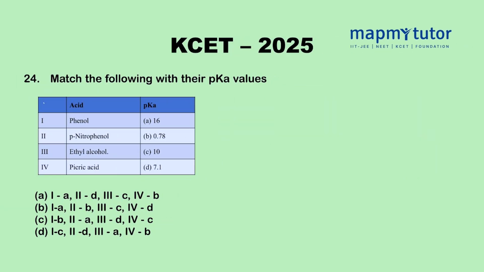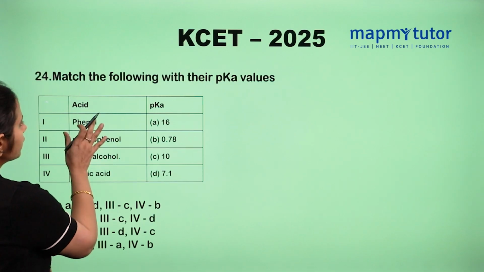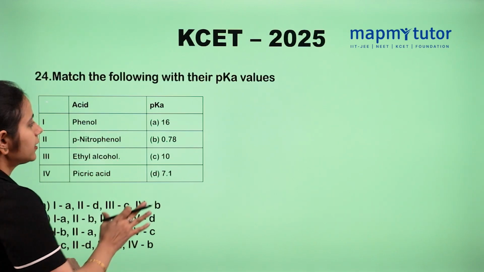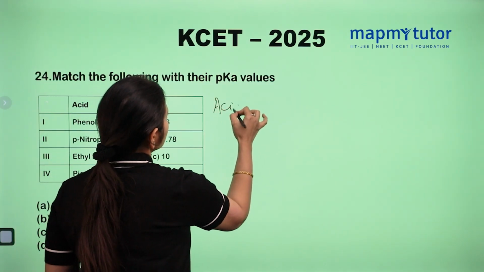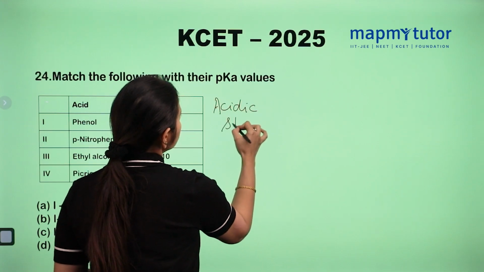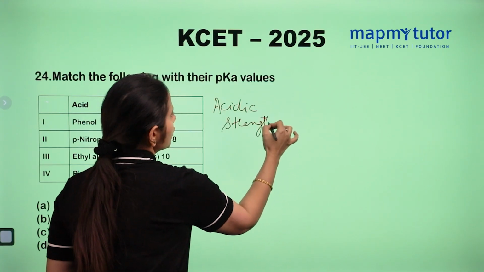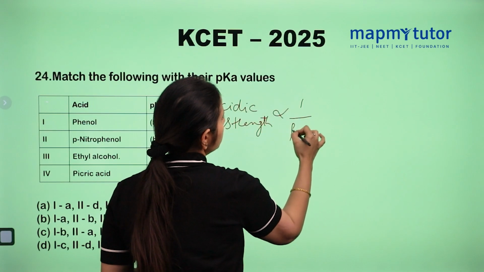Let's start with the 24th question: match the following with their pKa values. In the question we have been given 4 acids and their pKa values. Now we know that acidic strength is inversely proportional to pH and pKa.